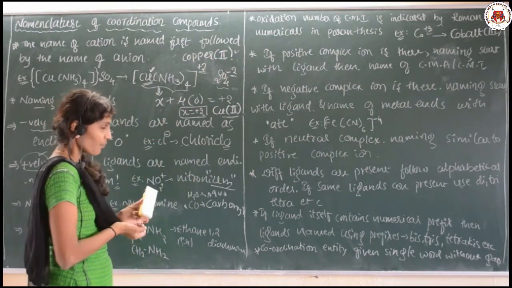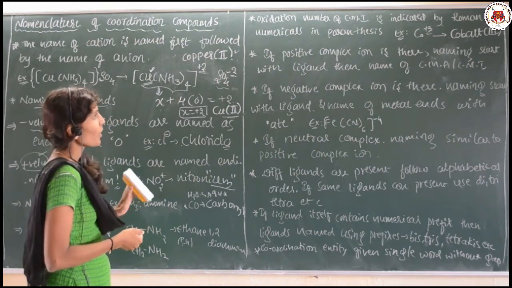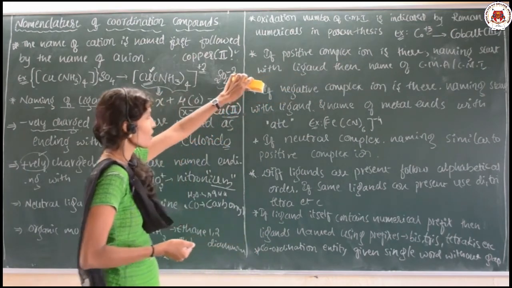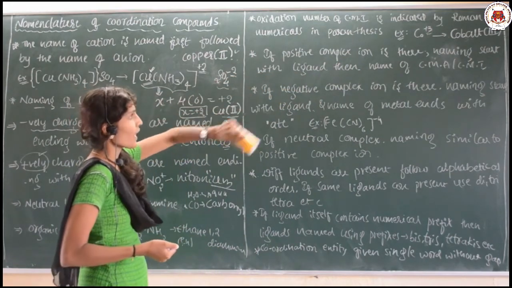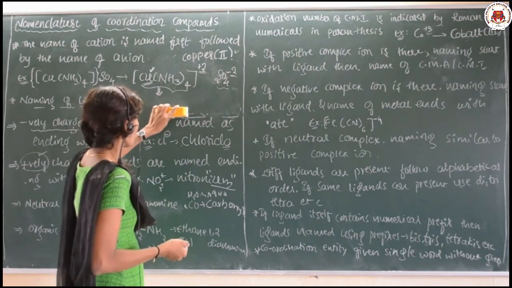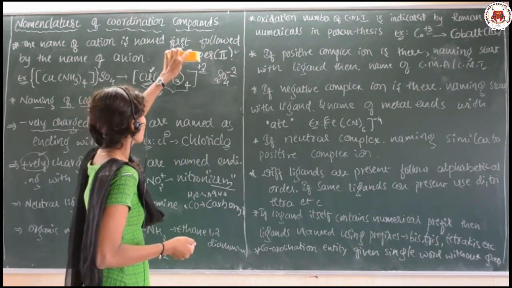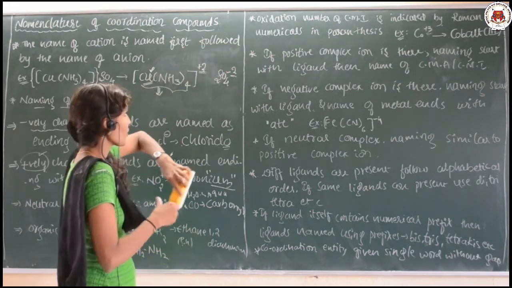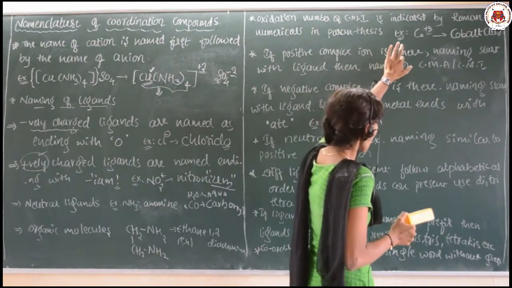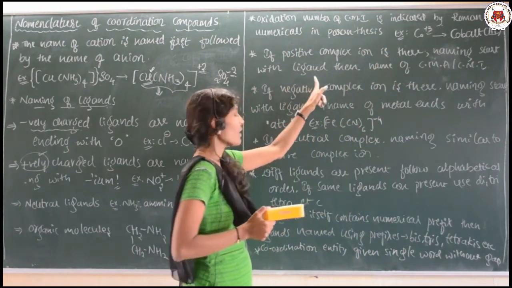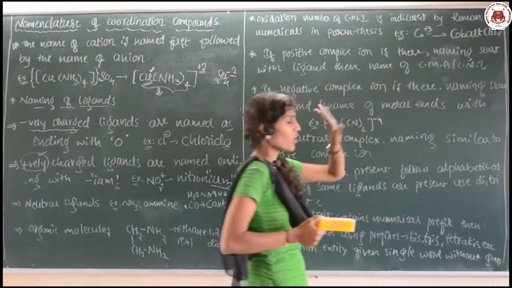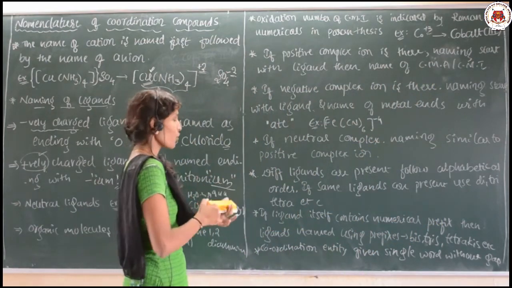Okay. Next, if a positive complex ion is there, the naming should start with the ligand, then the central metal. See here, if the positive complex ion is there, the naming starts with the ligand, then the name of the central metal atom or ion is given.